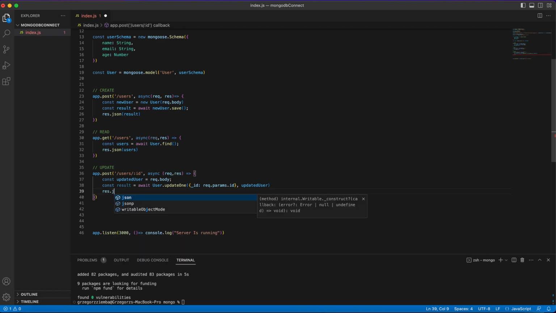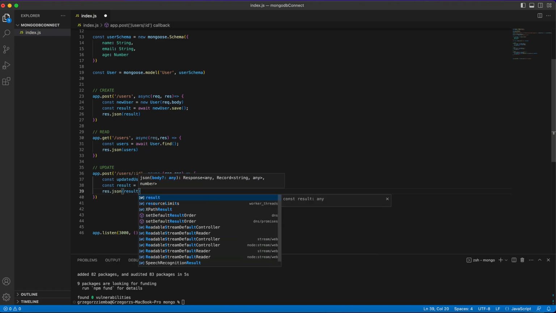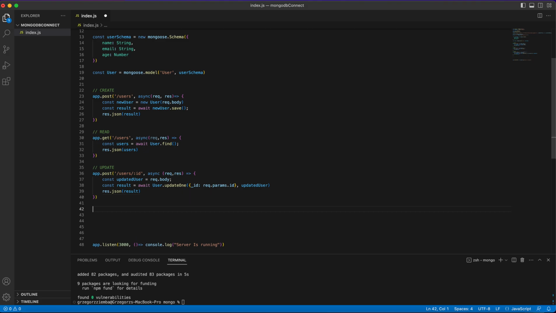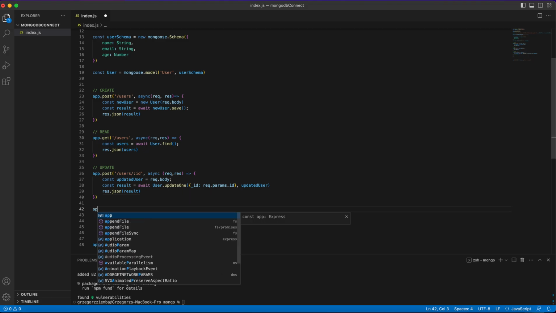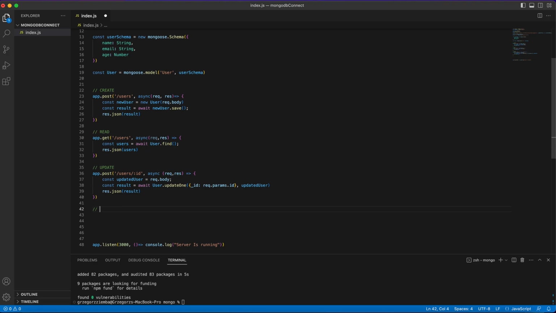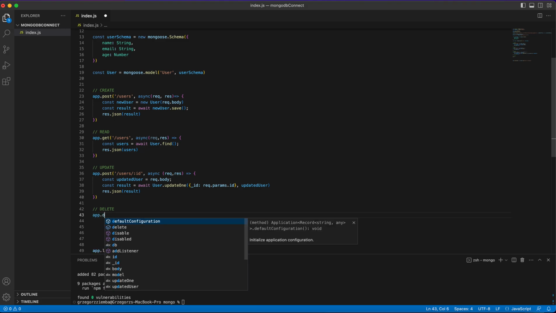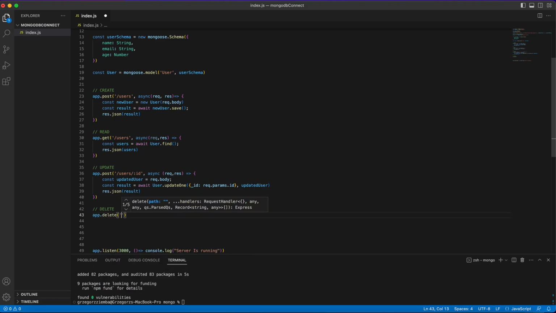And to make it happen, we create and we send the very simple result. And the last one, of course, is delete. So we've got create, read, update, and delete. And to make it happen, we will use delete. Of course, we'll need the users, and also we'll want to know which user we would like to delete.